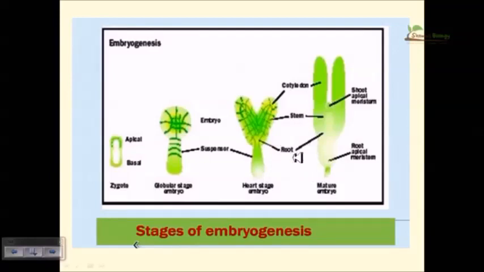Now this torpedo shaped embryo will further be converted into the mature embryo, where you have the apical meristematic region. This tissue will divide very rapidly to produce the shoot, and this is the root apical meristem from where the root will be generated.